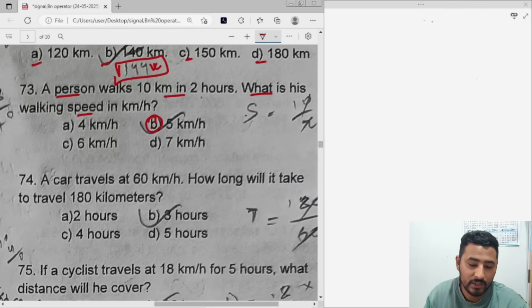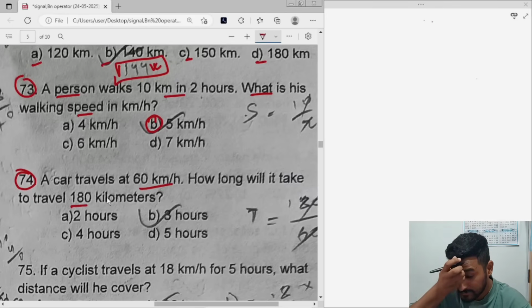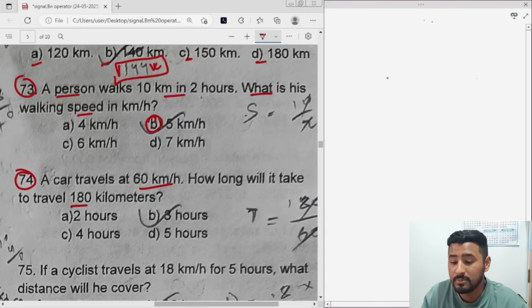Okay, let's see 74. Question number 74 says, a car travels 60 km per hour. How long will it take to travel 180 kilometers? Very easy. Speed is distance by time. Speed is given as 60, distance is 180. Time you need to find. We don't know the time.